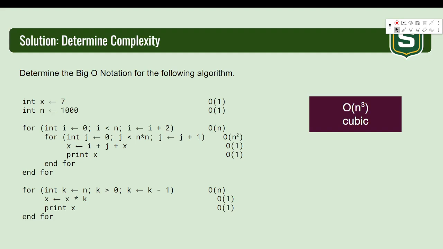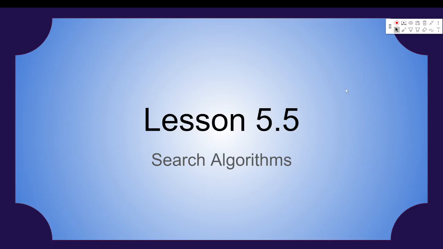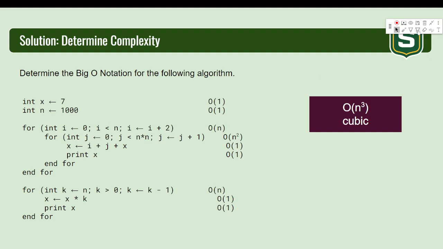All right, so for this one, this is actually a cubic algorithm, and this one was a little tricky. I want to only focus on the loops, okay? So notice there's no function calls, so you did not have to worry about recursion there. We had a for loop, another for loop, and here's a for loop. So every other line in this is constant. So I'm just going to kind of ignore the other lines. They're not really that important in the grand scheme of things.